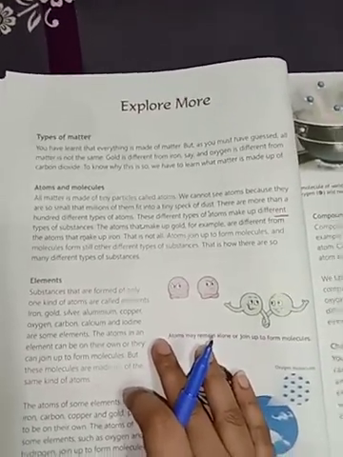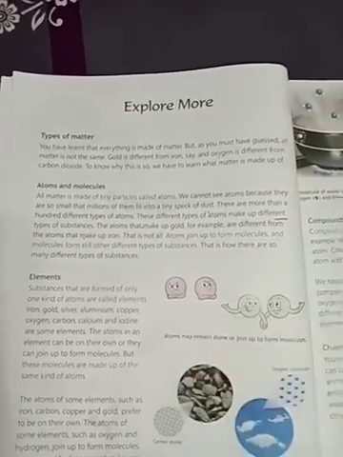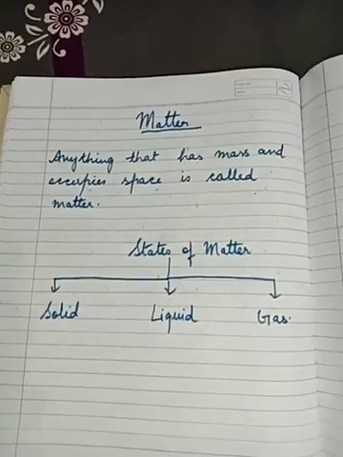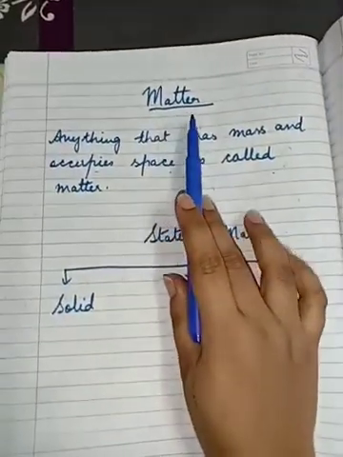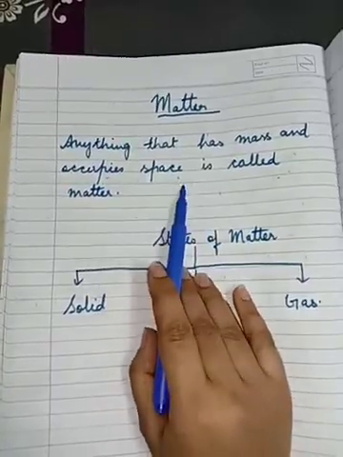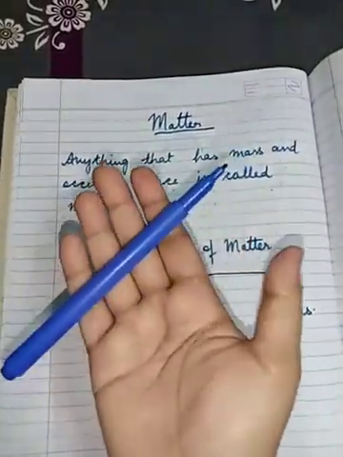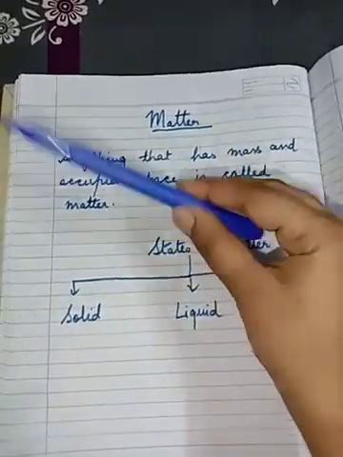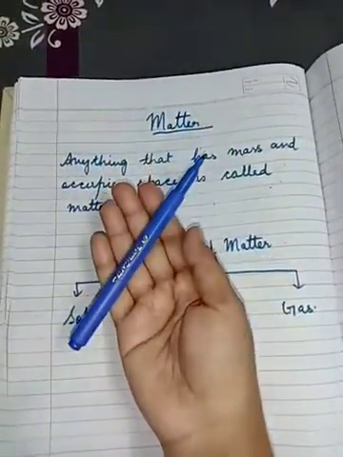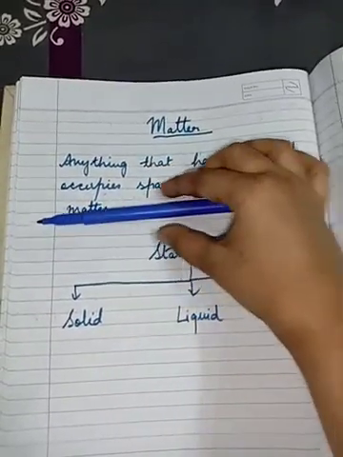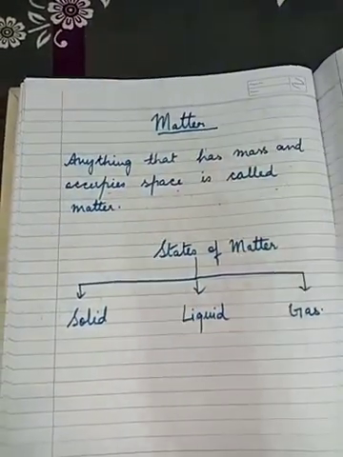In this lesson we will come to know about what matter is and what matter is made up of. In class 3, you all have learnt that matter is anything that has mass and occupies space. Like the sketch pen is also matter. It has some mass and it is occupying some space.